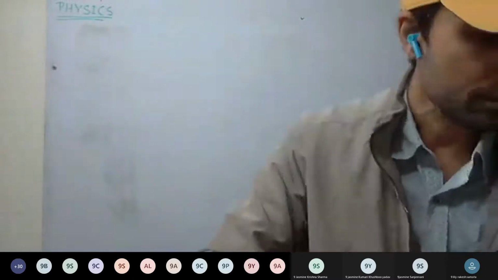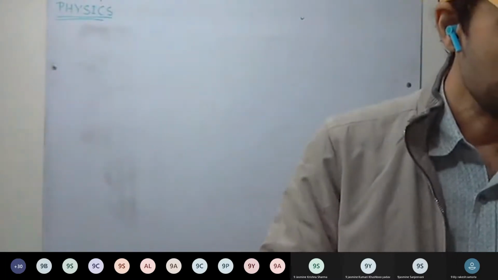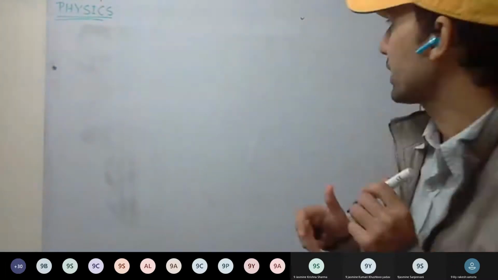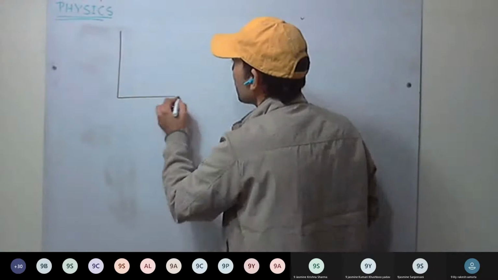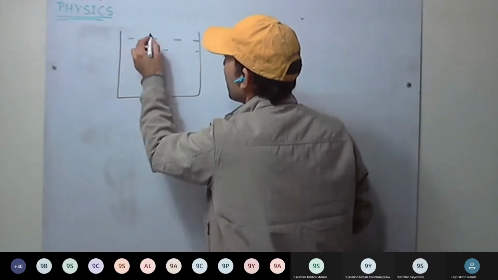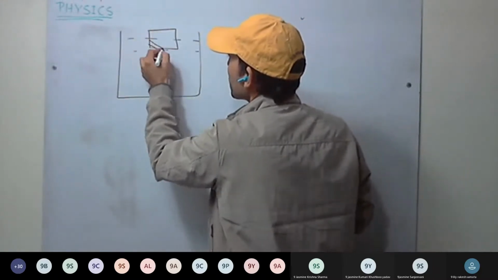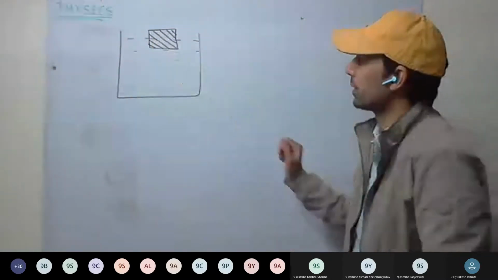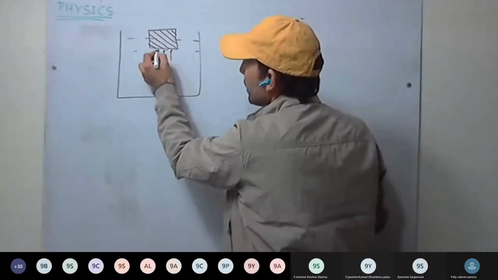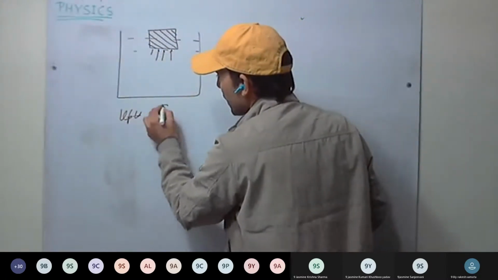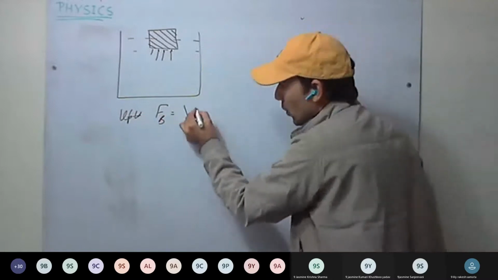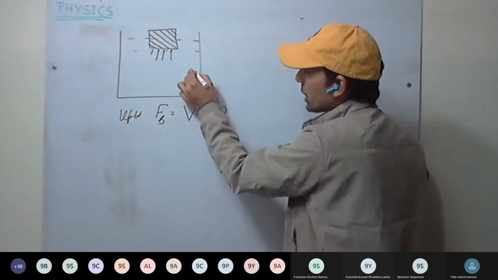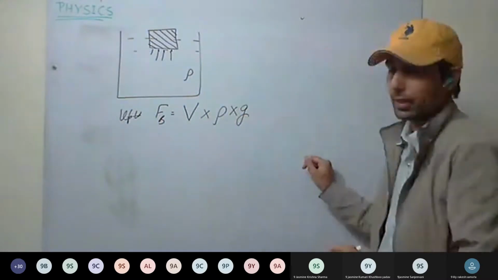This is clear? Okay, factors affecting the upthrust we have discussed. Archimedes principle we discussed. Okay, first we discuss one thing. Okay, see here. Liquid we have. This is the body submerged. Now here see here. Upthrust is being there. Upthrust FB equal to volume of the liquid displaced into density of the liquid into acceleration due to gravity.